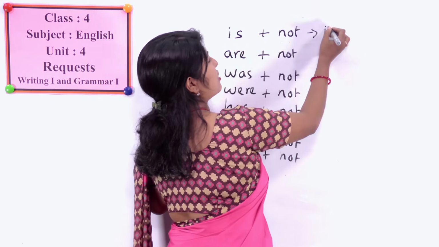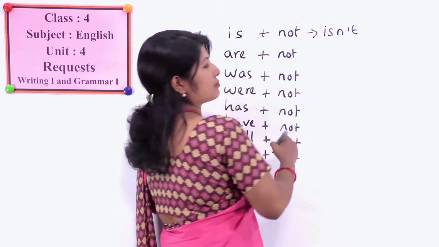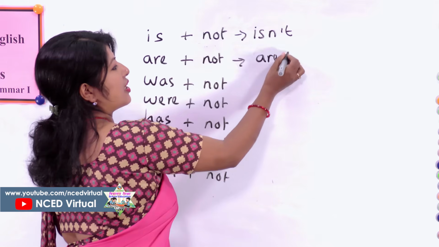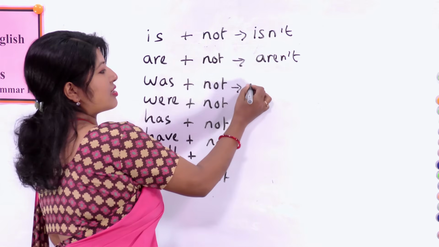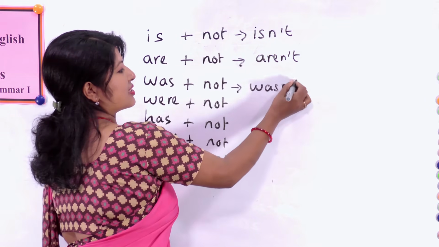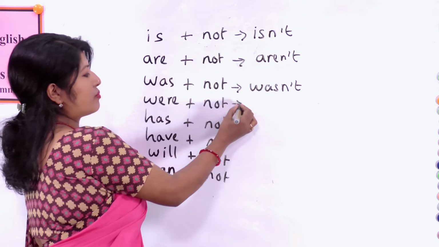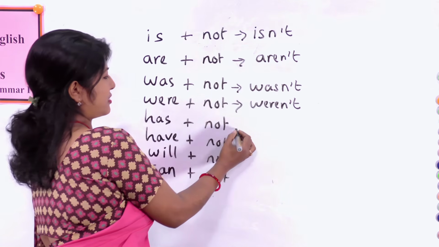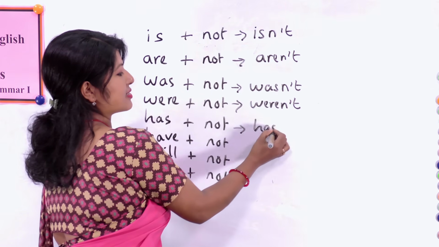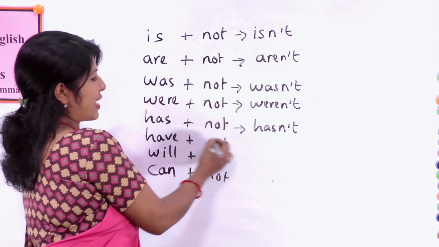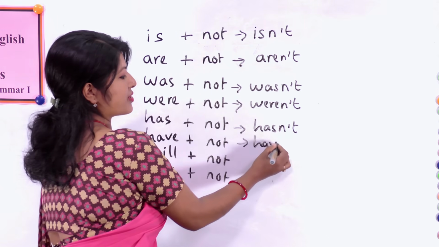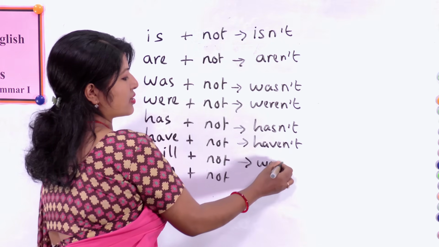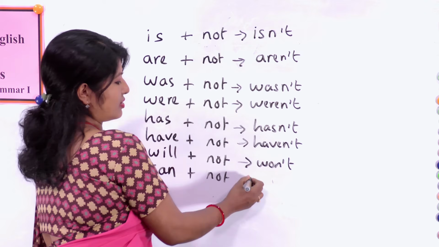So is not, you can just write isn't. Are not, aren't. Was not, wasn't. Contracted form is called short form. Were not, weren't. Has not, hasn't. Have not, haven't. Will not, won't. Cannot, can't.